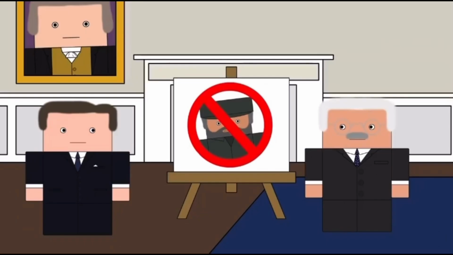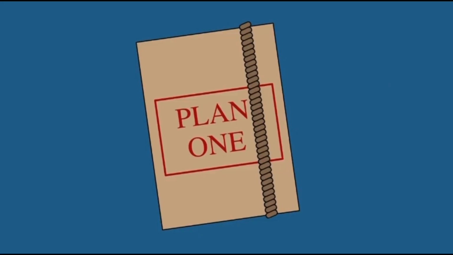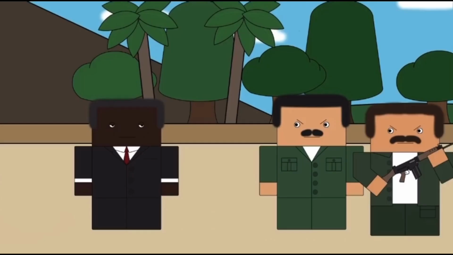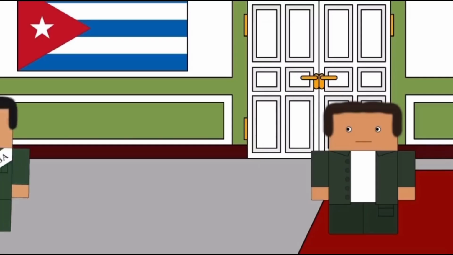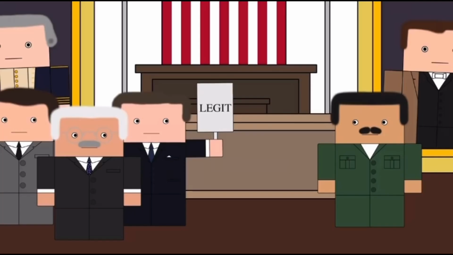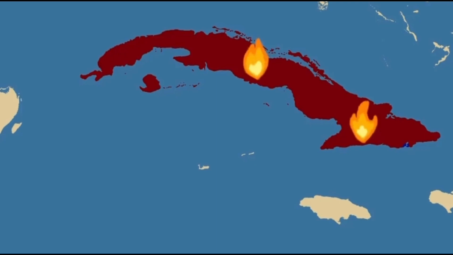He was presented with two plans for overthrowing Castro. Plan 1 was for a US-backed invasion from the south, whereby rebels would depart from Nicaragua and seize Trinidad. The Cuban city, that is, not the island. These rebels would then set up a new government there, which the US would then promptly recognise and support in the war, along with the Cuban people who would inevitably rise up against Castro.